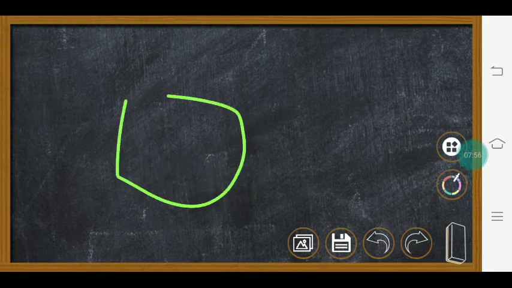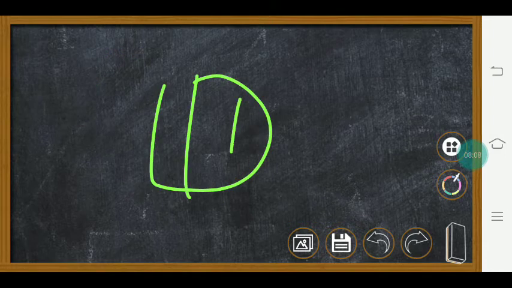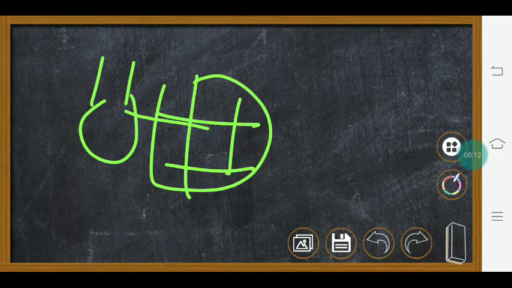Or when a vessel falls on the floor, it breaks. But if it falls on a carpet, then the vessel is safe. This is also due to the softer surface, and it explains that the vessel keeps moving in the same direction until it is stopped. Now next is action and reaction.